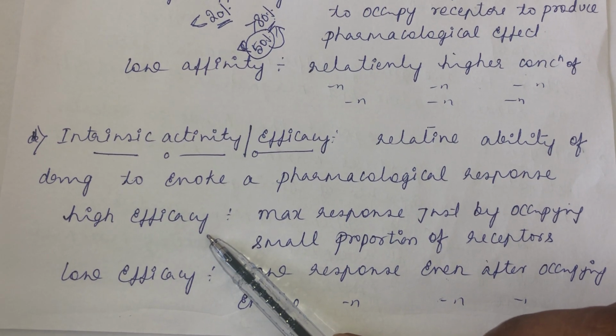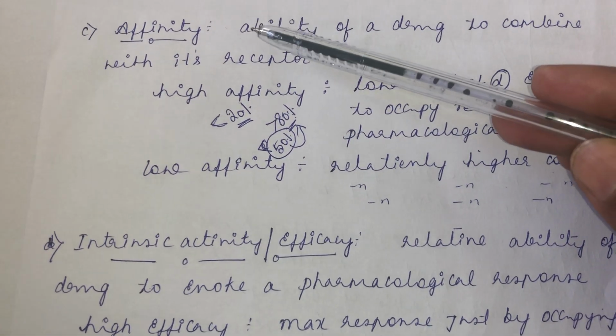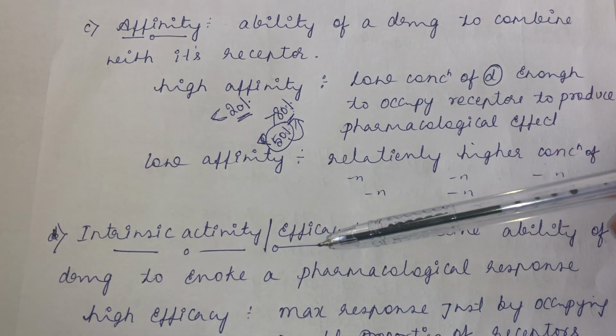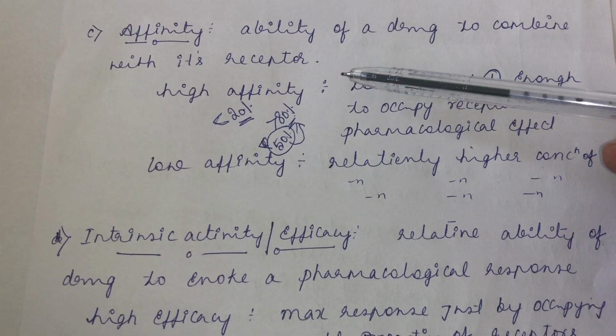These two are very important characteristics of the drug. Which are the two characteristics? One is affinity and the other is intrinsic activity or efficacy. So these two are important characteristics of a drug.